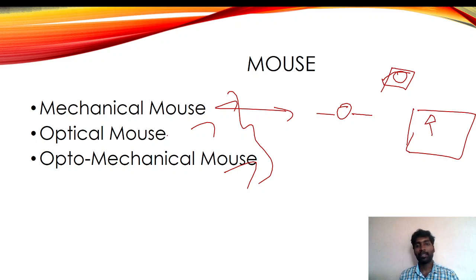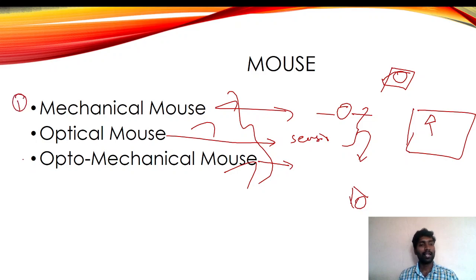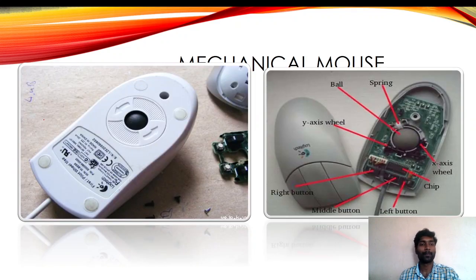And the next one is the optical. This is a sensor, and this one is a combination of both. Means the ball will be there, the sensor also will be there. This one they introduced first, this one they introduced second, and this one they introduced third. Okay, now let's see with a proper image. Mechanical mouse.